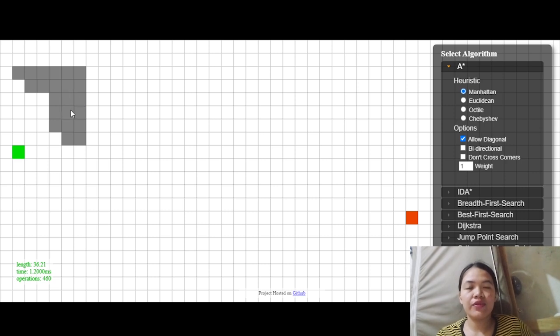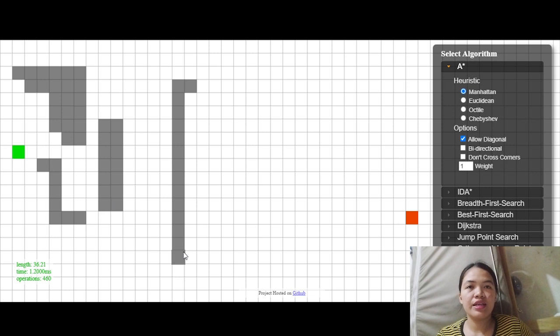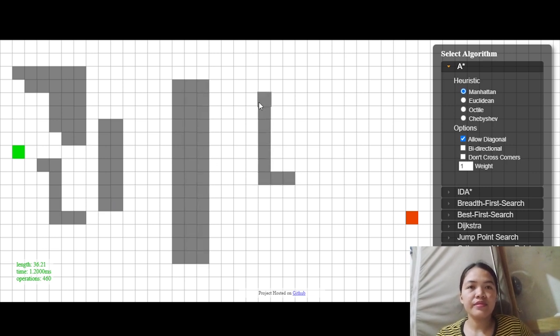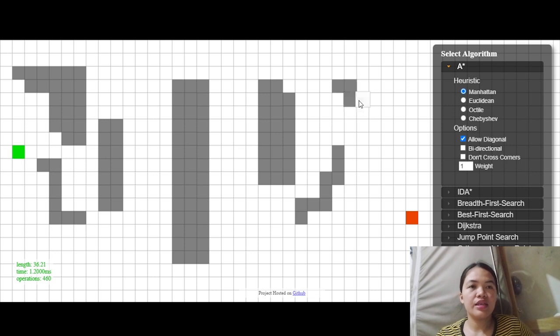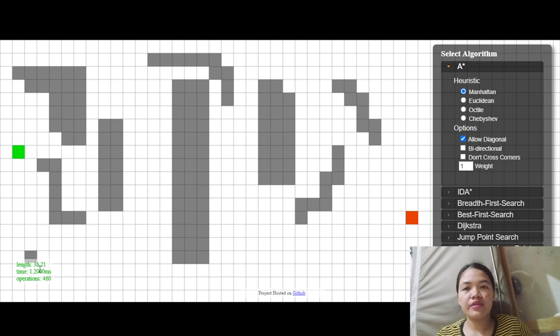For example, this is a road traffic, and this is a road accident, and we will have another obstacles here and here and here and here, here and here.